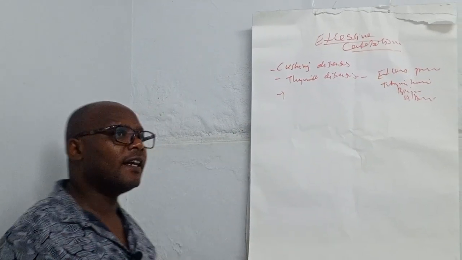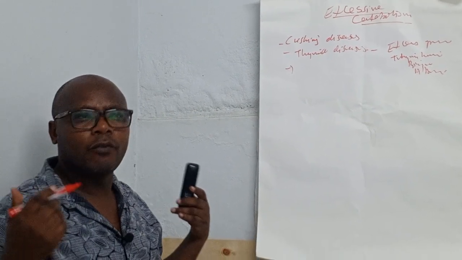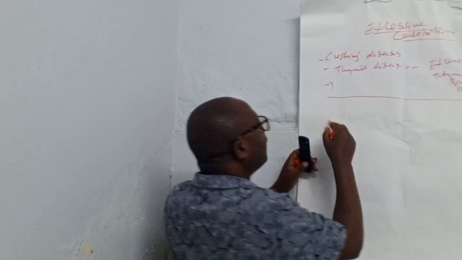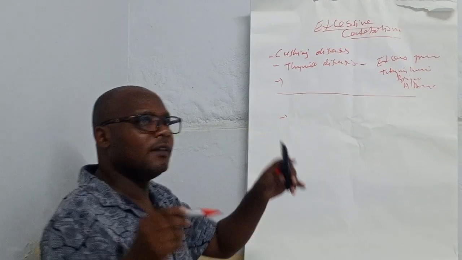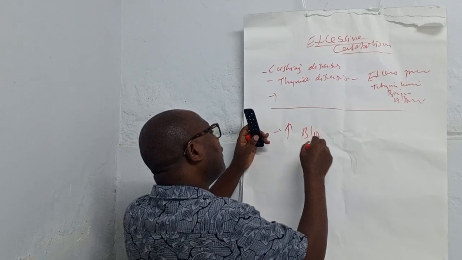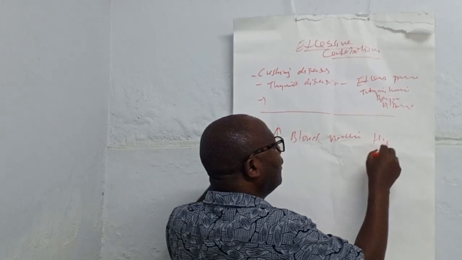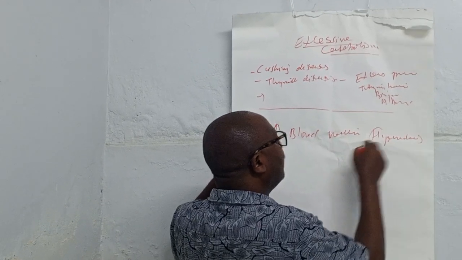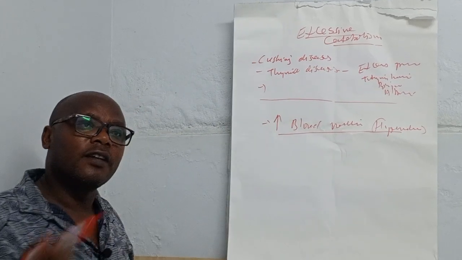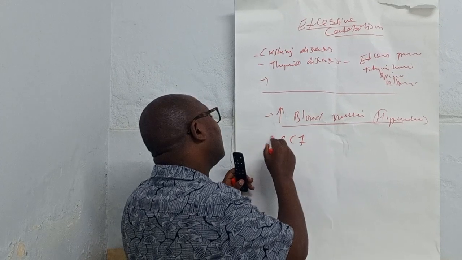Also, we have cases of hypervolemia. That is another one, where there is increased blood volume, for example in congestive cardiac failure, CCF.